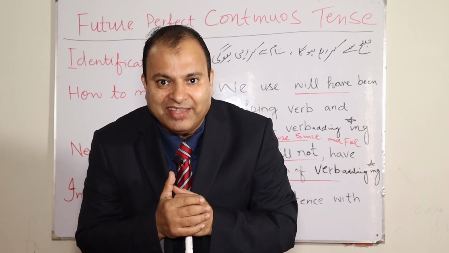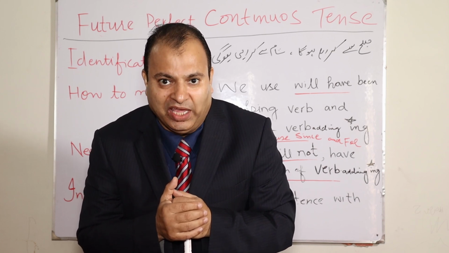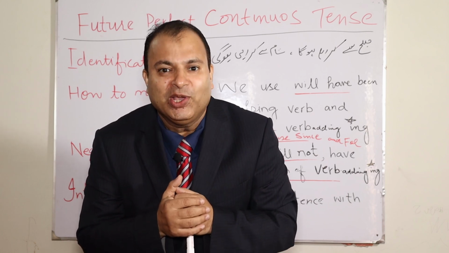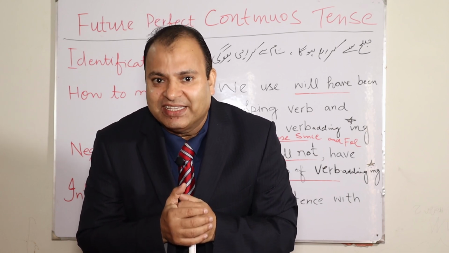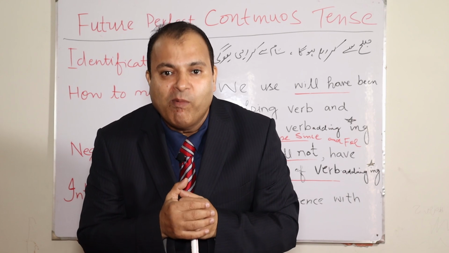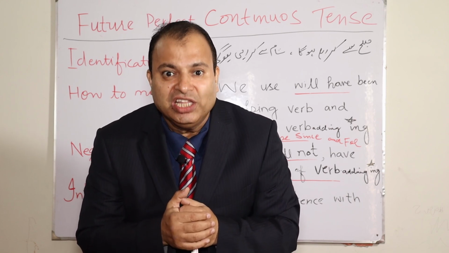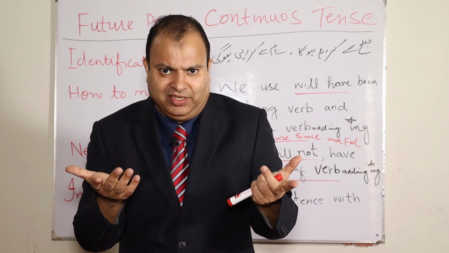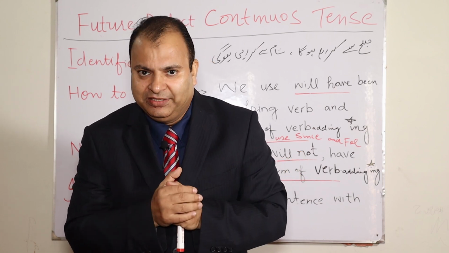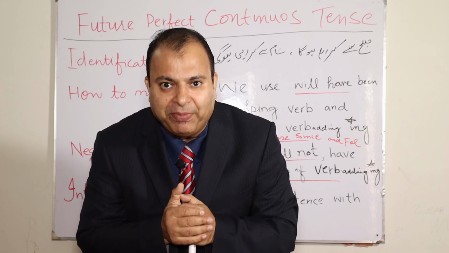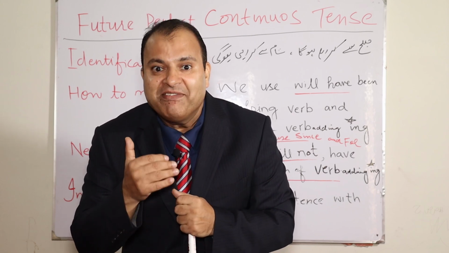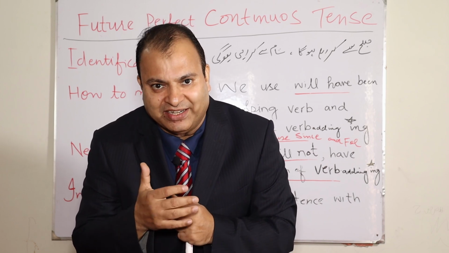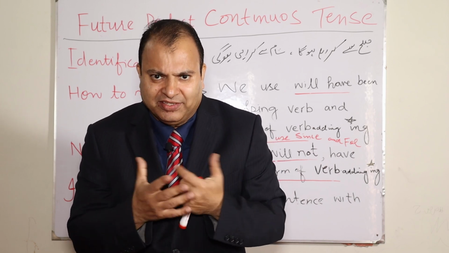What else next? नसीम कल से कपड़े सी रही होगी. Naseem will have been stitching the clothes since yesterday. So far, so good. It's easy, isn't it? What else next? हम कल से shopping कर रहे होंगे. We will have been doing shopping since yesterday. It's easy, isn't it?